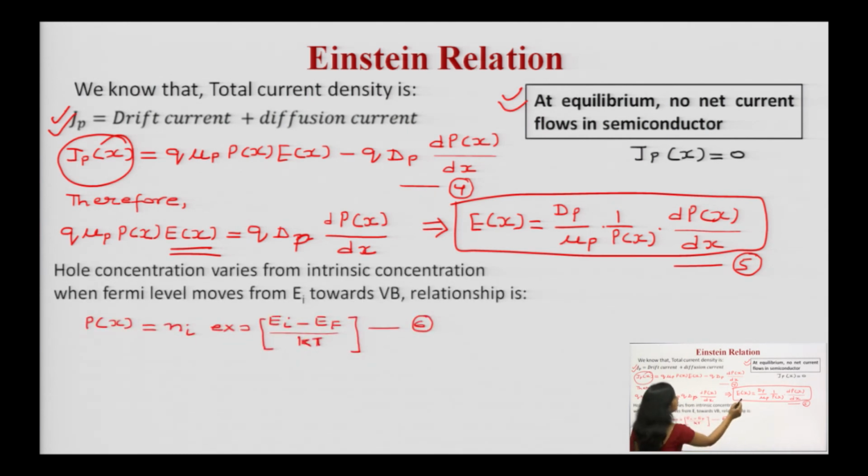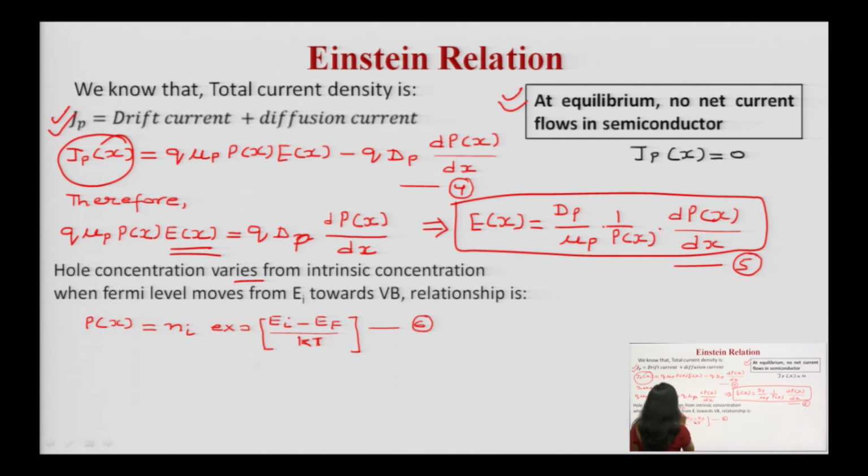Here we have to take one more assumption and we have to analyze it, because you have to derive it finally. So hole concentration varies from intrinsic concentration when Fermi level moves from Ei towards valence band. See, if you observe the energy band diagram, there is a valence band, there is a conduction band. In the case of p-type semiconductors, since the concentration of holes is very high in comparison to the electrons, it means the concentration of electrons is less, so Fermi level lies closer to the valence band.